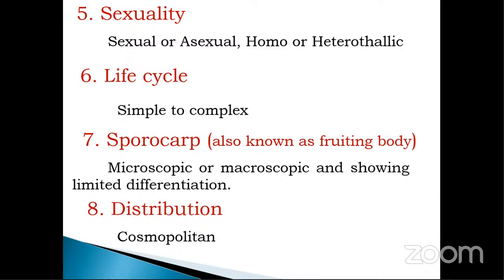Next one, number 6 character, that is life cycle. The life cycle of the fungus is simple to complex. Sporocarps, also known as fruiting bodies, are either microscopic or macroscopic and show limited differentiation. Sporocarp means the structure that contains or bears the spores. These sporocarps of the fungi are either microscopic or macroscopic, means they can either be seen with your naked eye or they require a microscope for their identification.